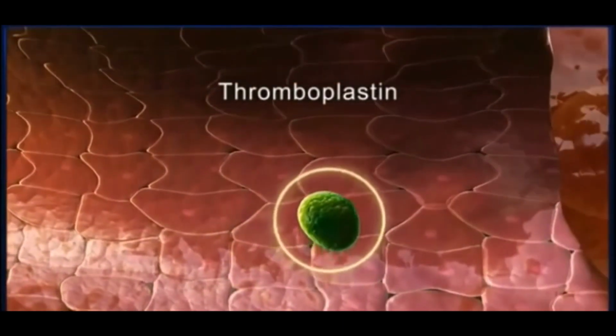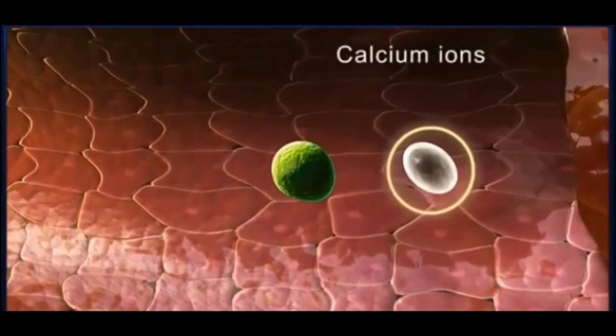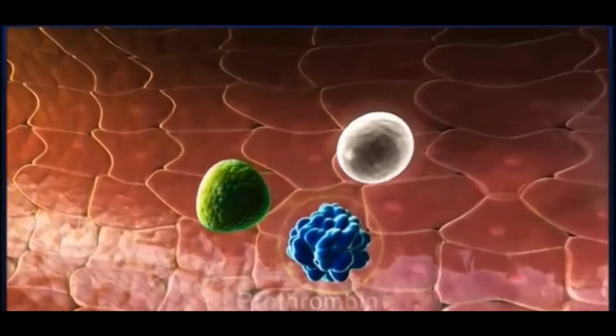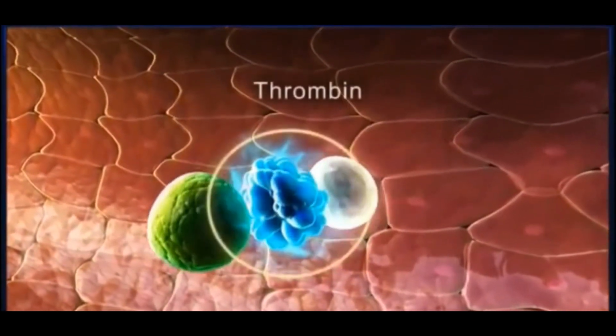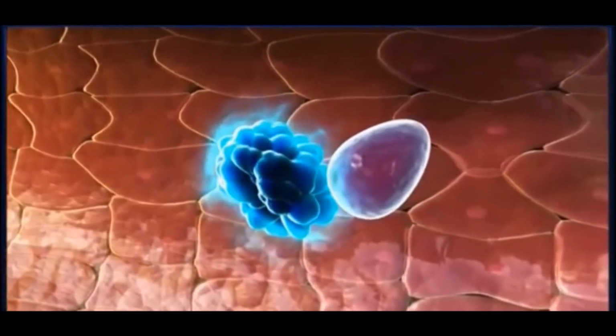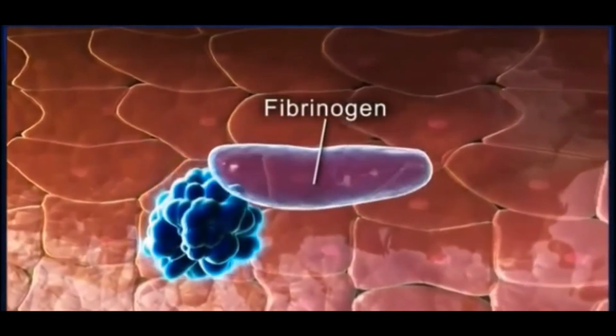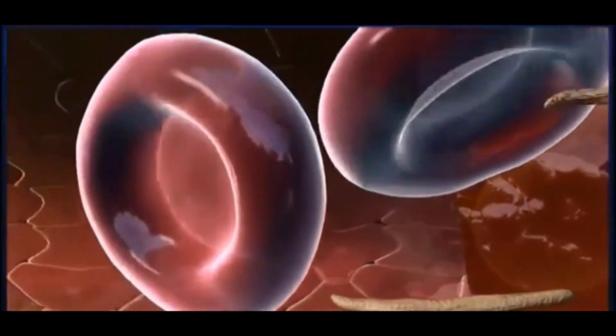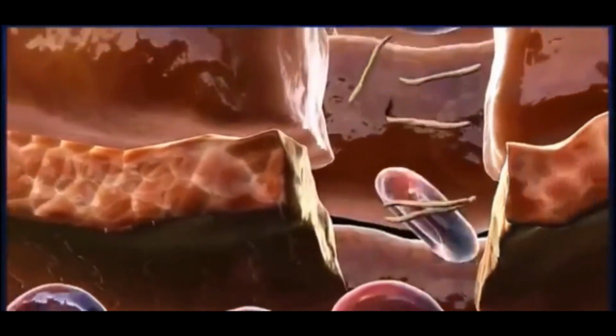In the presence of thromboplastin and calcium ions, the prothrombin present in the blood gets converted into thrombin. This thrombin now catalyzes the conversion of fibrinogen into fibrin. These fibrin travel towards the damaged area.